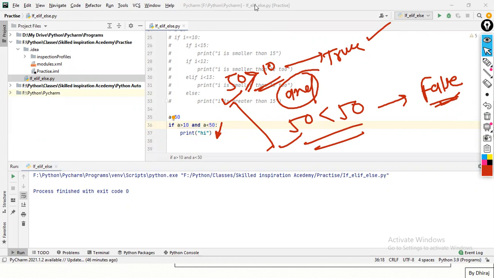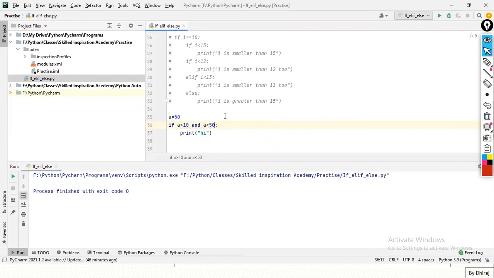If we have to match three conditions with or, will it work? And what will be the condition? Anyone can write it. Let's see. Suppose you can create it. That is not an issue. That is the logic of how you want to create it. How can you create three conditions? What will be the minimum eligible criteria for the condition to be true for or if we match three conditions?